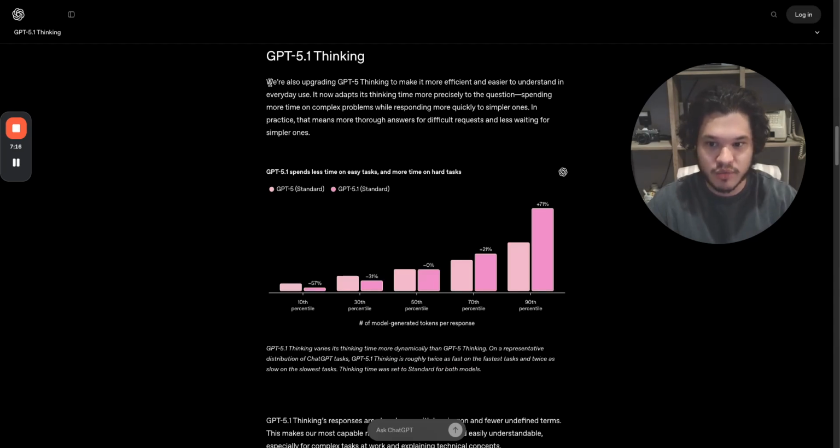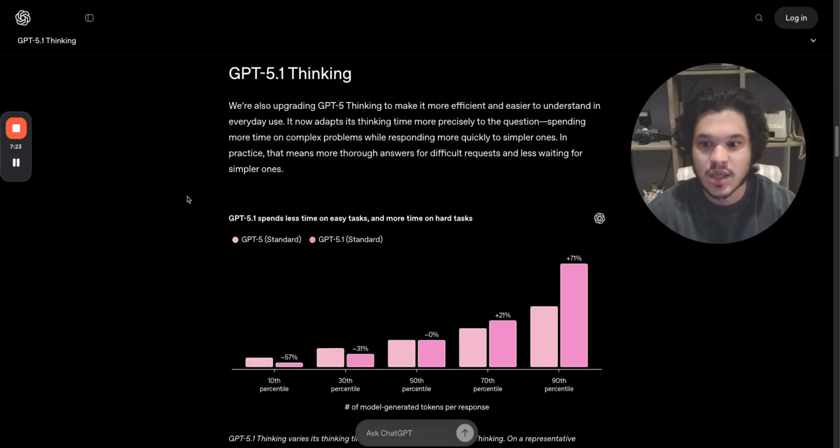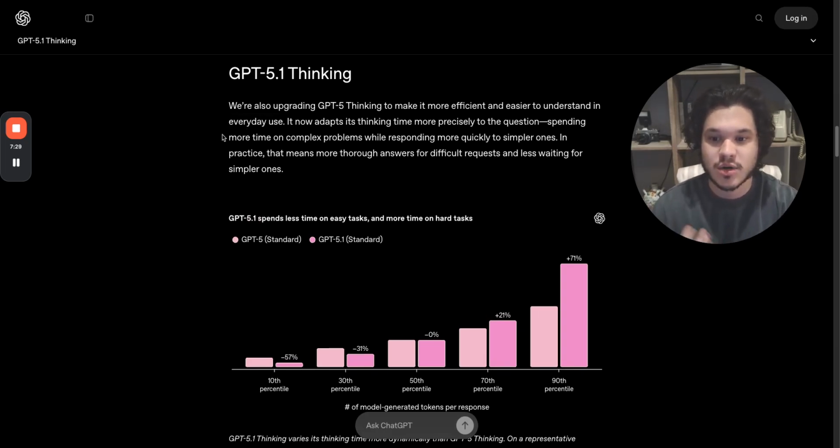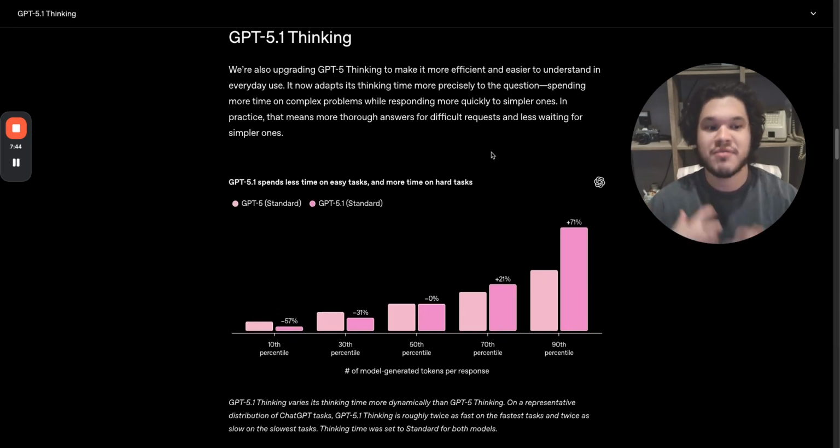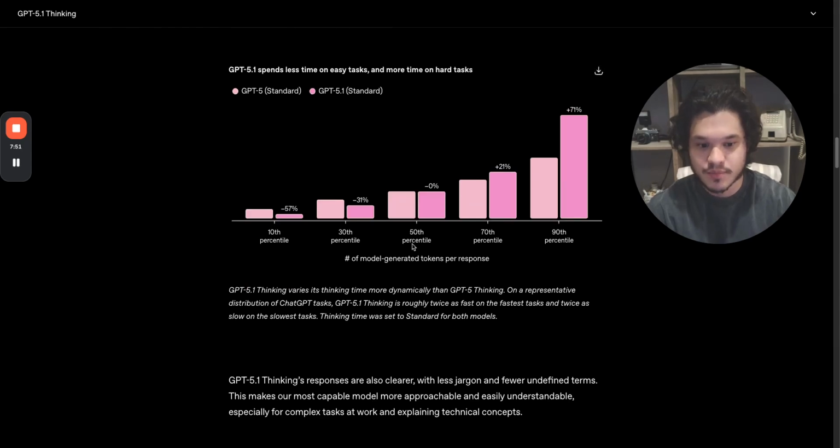Here, the Thinking model. We've also upgraded ChatGPT 5 Thinking to make it more efficient and easy to understand in everyday use, which is very important, because everyday use is super important. There's context there, and it needs to start understanding that. It now adapts its thinking time more precisely to the question, spending more time on complex problems, like I mentioned, while responding more quickly to simpler ones. You want fast answers, quick answers, the right answers, and if it still needs to think, it's faster, as we can see through this chart.